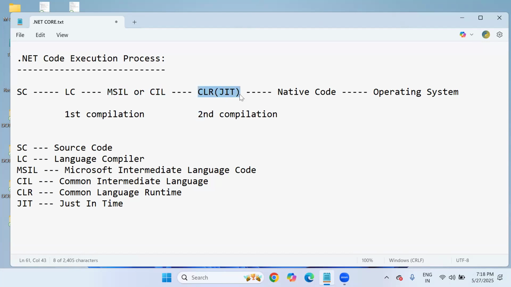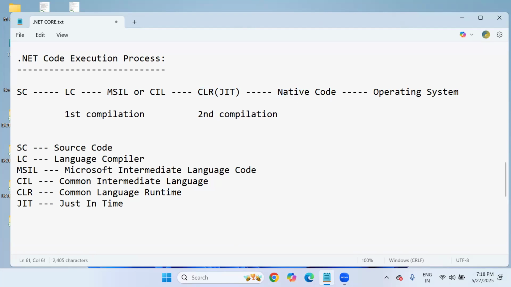CLR is the main component in the entire .NET execution process. Just as Java people use the JVM architecture, Java Virtual Machine, in .NET we use the CLR architecture, Common Language Runtime. It has a compiler called the JIT compiler. The MSIL code is compiled by the just-in-time compiler and then CLR executes it and finally produces native code.